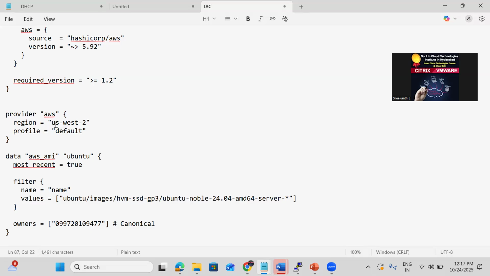So if we are using Terraform, then it is going to use this region itself.